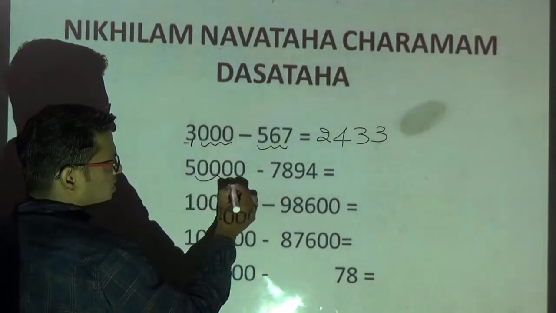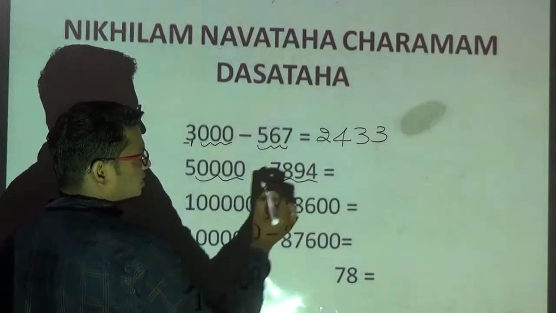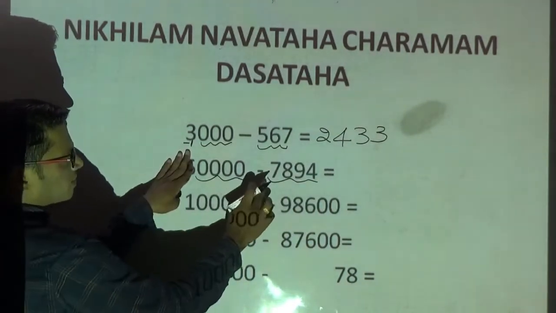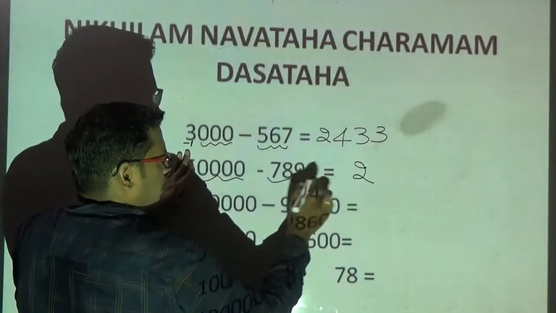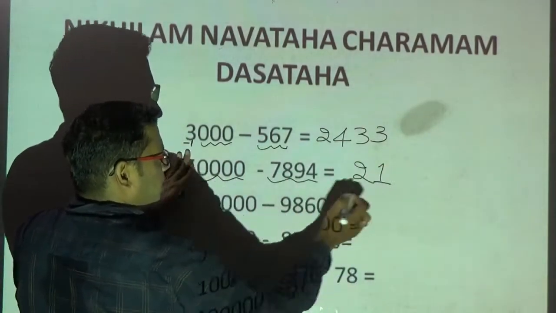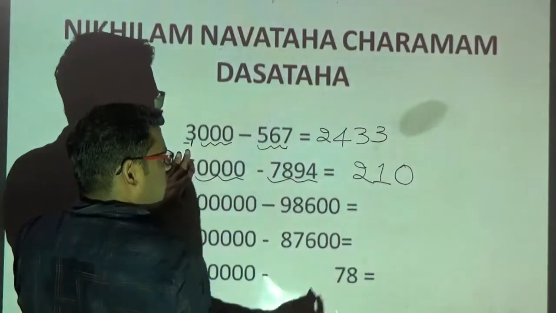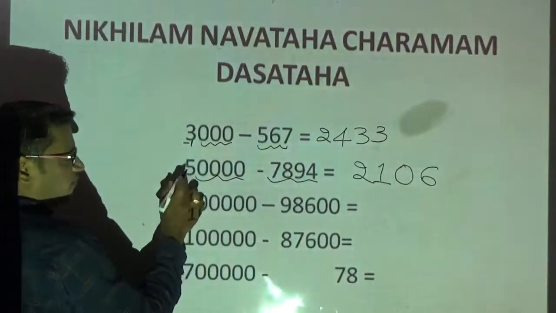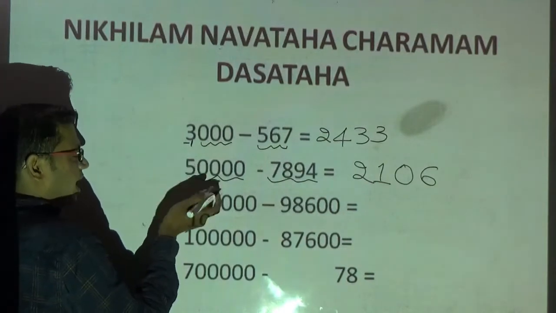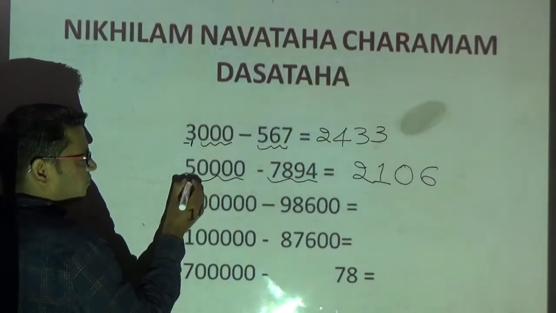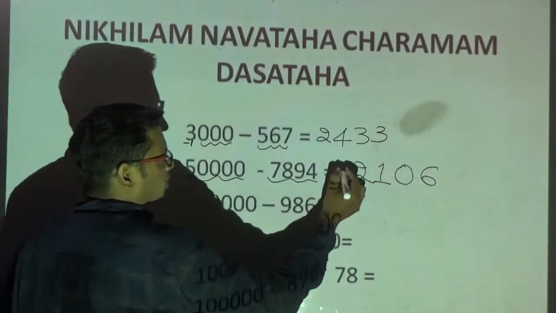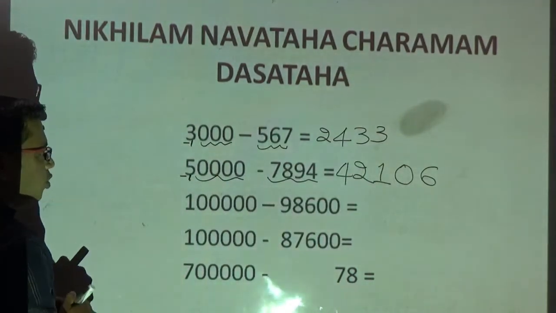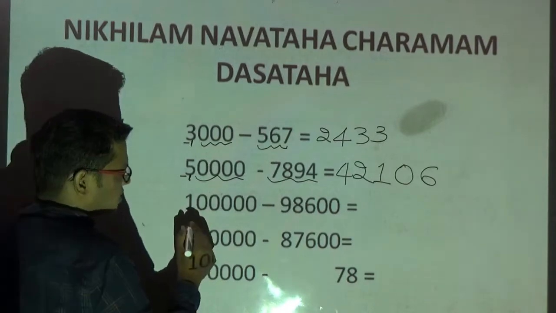Count how many zeros here? 4 zeros. How many digits here? 4 digits. First you ignore 5. Later we will deal with that. 9 minus 7, 2. 9 minus 8, 1. 9 minus 9, 0. Last from what? 10. 10 minus 4 is what? 6. Now I have what? 5. So I told you whenever you have other than 1, subtract 1 from here. 5 minus 1 is what? 4, right here. So the answer for this question is 42,106. Hope you are understanding. Okay, we'll go for the next set of questions now.